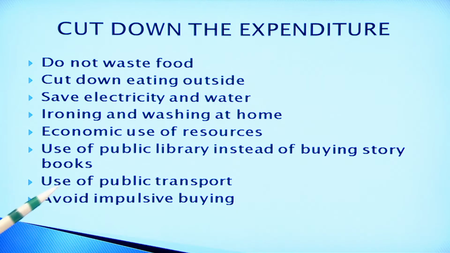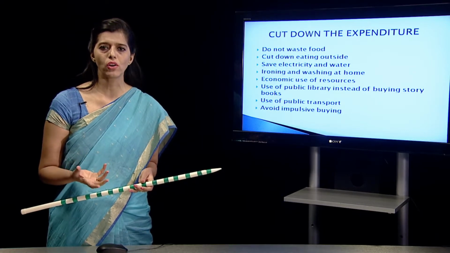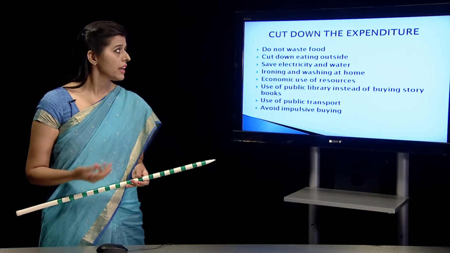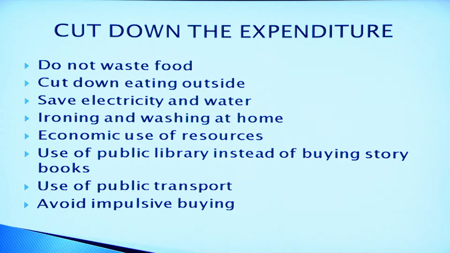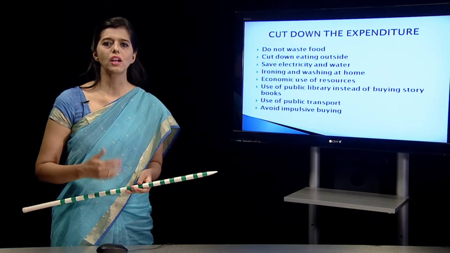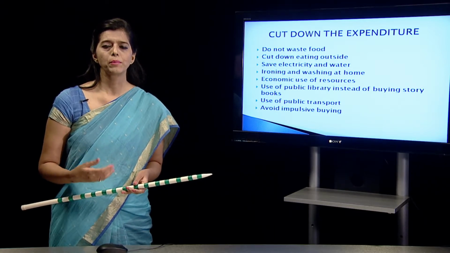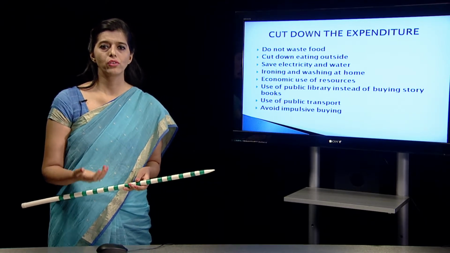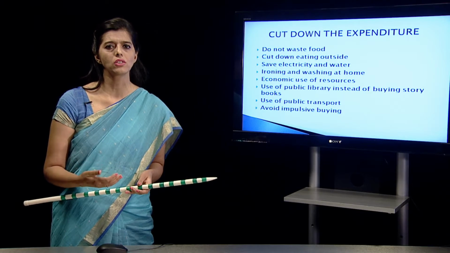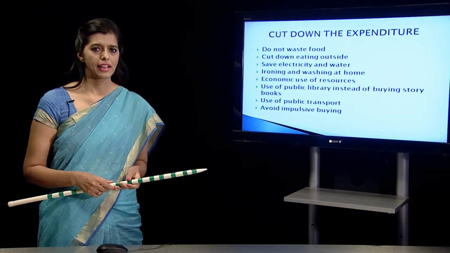Do not waste food. Whatever you are eating, please don't waste food. Give appropriate preference to the foods. Whatever you want to eat, just cook that much amount of food so that it is not wasted. Even cutting down on eating outside, because when you have to live within your limited income, you just can't go out every day or very frequently to restaurants and spend money. Suppose you're spending 2000 rupees on one meal while you're going to a restaurant. But if you are cooking at home, maybe you need only 3000 rupees per month for buying the grocery. So eating out should be cut in that situation.